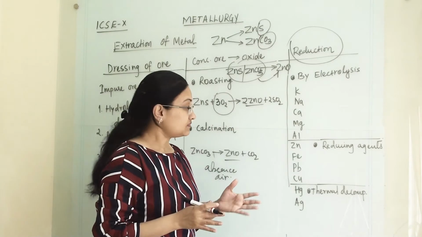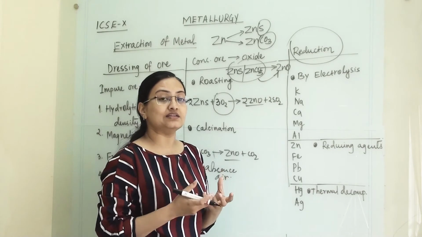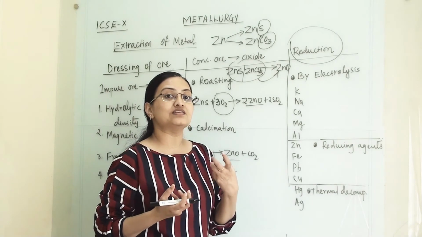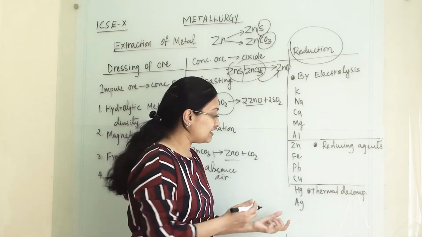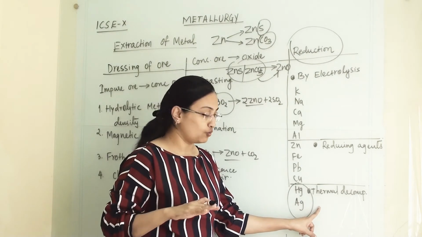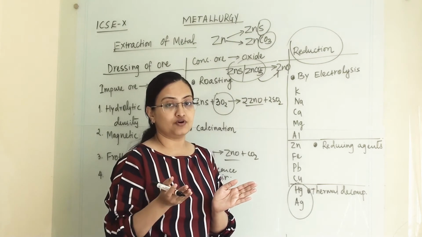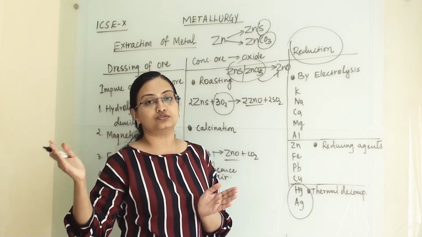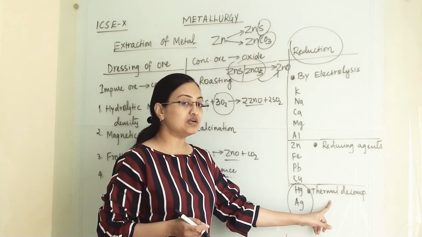Here we have to check its reactivity, because if the metal is very reactive, then the bond is very strong, and we require some extra effort to separate it from its oxide. Whereas for metals like mercury and silver, reactivity is low, so with simple thermal decomposition we can separate them from their oxides. For example, if mercury oxide is there, we heat it and we get mercury and oxygen separated. So this type of metal we separate with thermal decomposition.